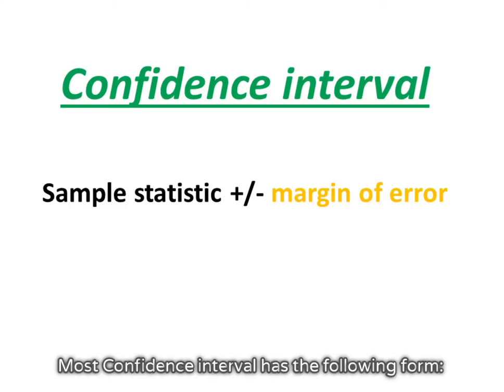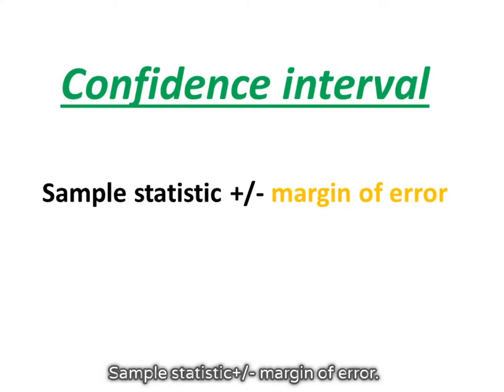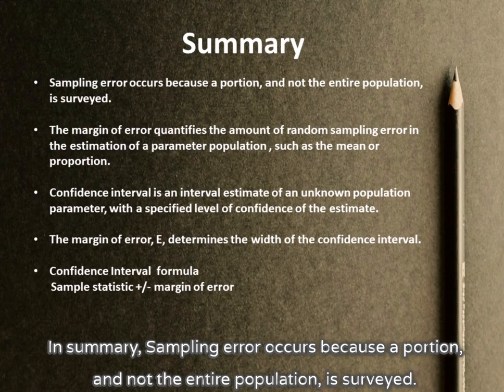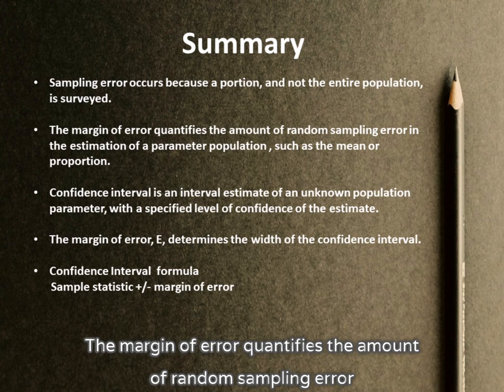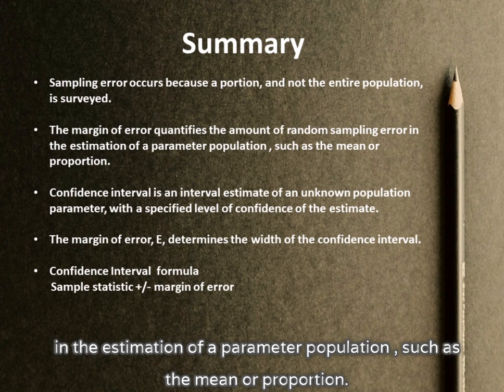Most confidence intervals have the following form: sample statistic plus or minus margin of error. In summary, sampling error occurs because a portion, and not the entire population, is surveyed. The margin of error quantifies the amount of random sampling error in the estimation of a population parameter, such as the mean or proportion.